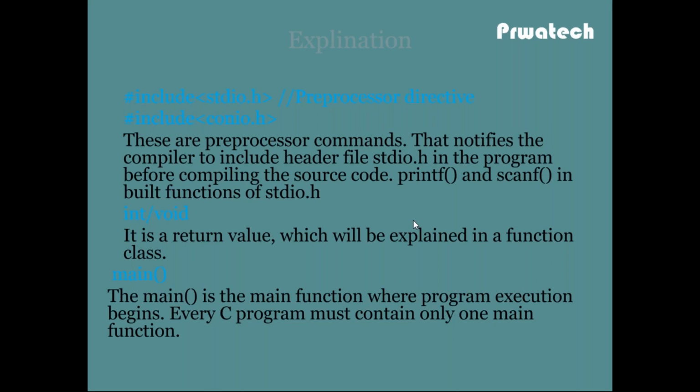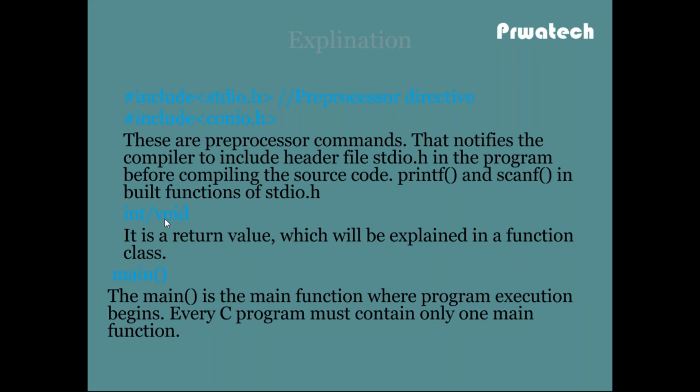A brief explanation of all this. stdio.h and conio.h are preprocessor directives. These preprocessor directives notify the compiler to include the header files. This is the stdio.h header file. conio.h is also a header file in the program, included before compiling the source code. Printf and scanf are the inbuilt functions of stdio.h.